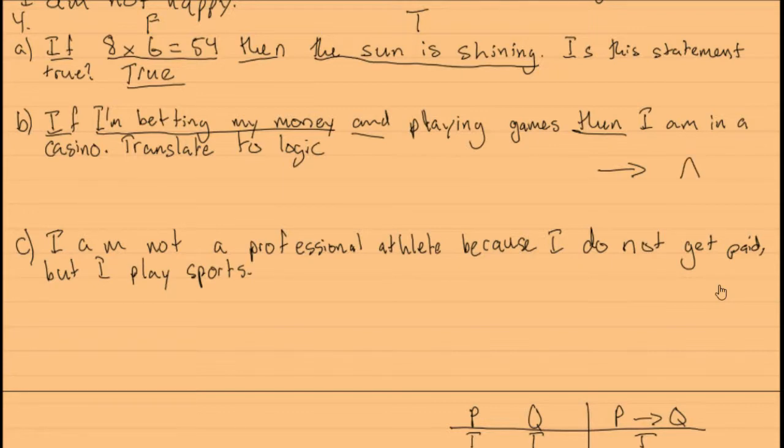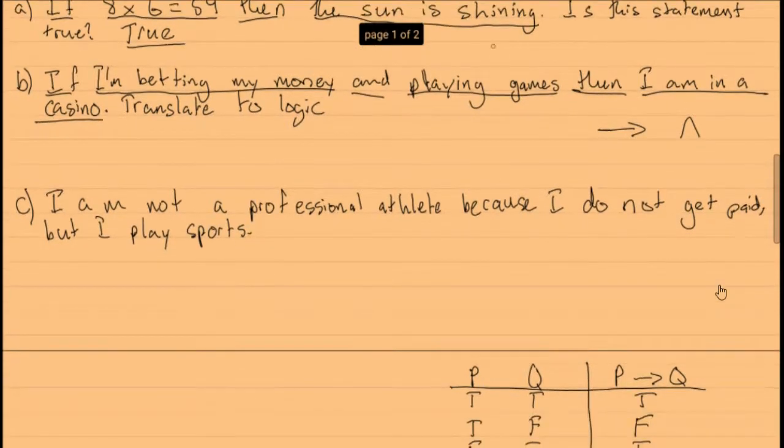So what's our next proposition here? Playing games. I should have made that a better word or a better proposition. But let's just say for argument's sake that it's I am playing games. Then I am in a casino. So let's translate this into logic. So let's call betting money B. Let's call playing games G. And I am in a casino C. So those are your three propositions written as variables.